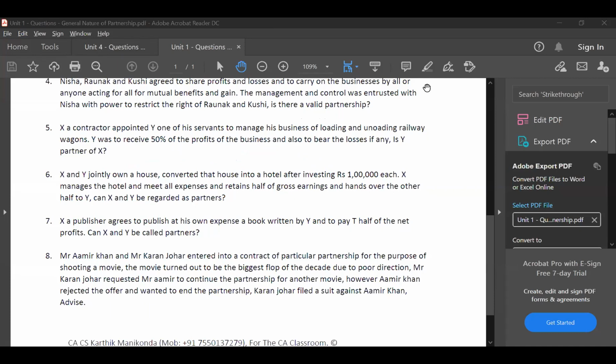X and Y jointly own a house, converted that house into hotel after investing rupees 1 lakh each. X manages the hotel and meets all expenses and retains half of the gross earnings and hands over the other half to Y. Can X and Y be regarded as partners? Question 7. X to bear his own expenses and to get half of the net profit. Can X and Y be called as partners?